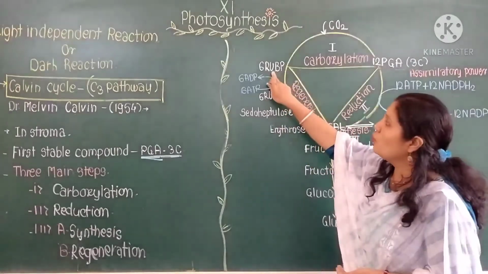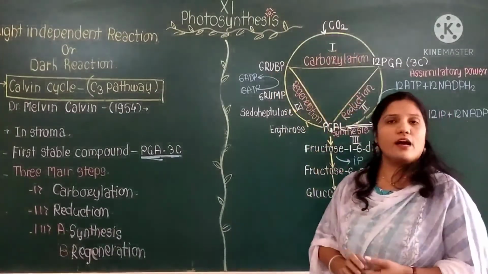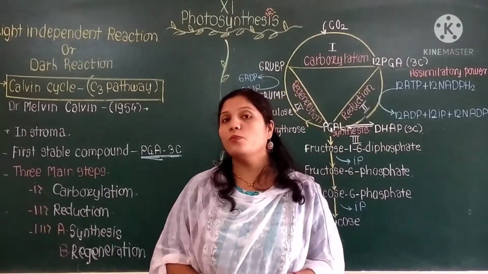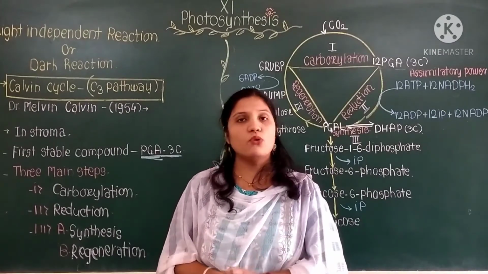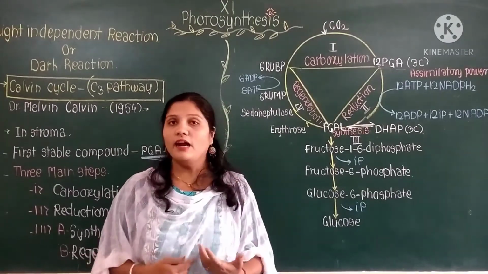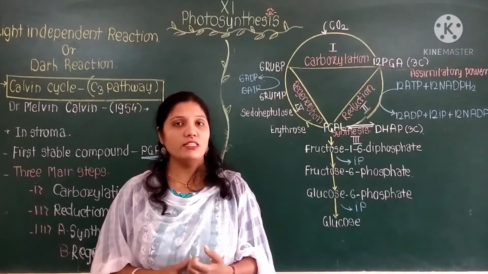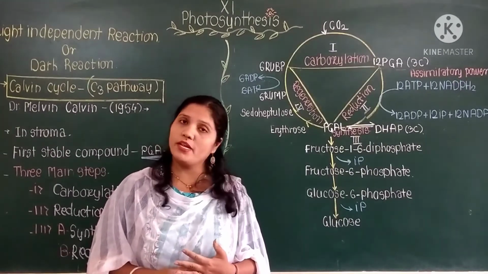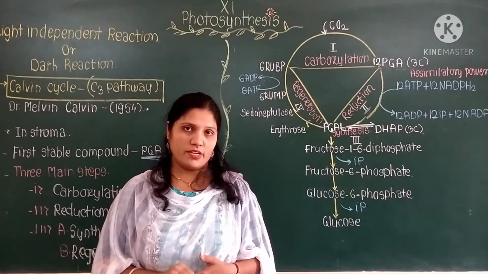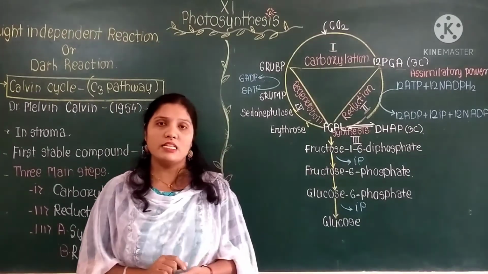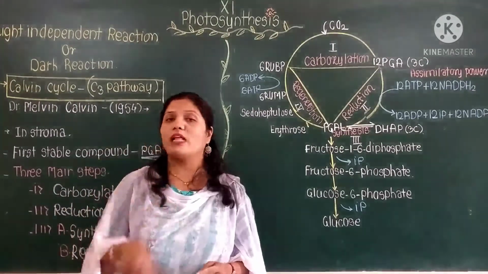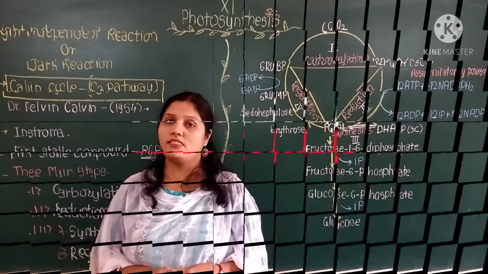Here the Rubisco biphosphate combines with carbon dioxide. A particular enzyme is present, which is known as the Rubisco biphosphate carboxylase enzyme. In the presence of this enzyme, this reaction takes place in the stroma. Because at that time the concentration of carbon dioxide is high, the Rubisco biphosphate combines with carbon dioxide instead of oxygen. So this is about the C3 cycle. The plants in which this C3 pathway takes place are known as C3 plants.